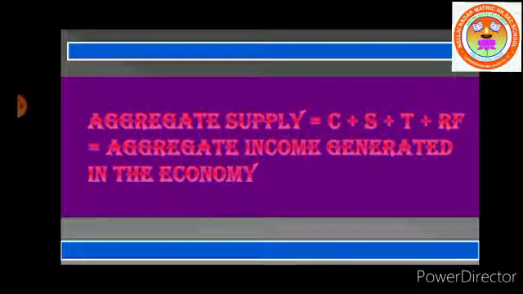The aggregate supply function can be expressed as C plus S plus T plus RF. C represents aggregate consumption expenditure, S represents aggregate private savings, T represents net tax payments, and RF represents personal transfer payments to the foreigners.